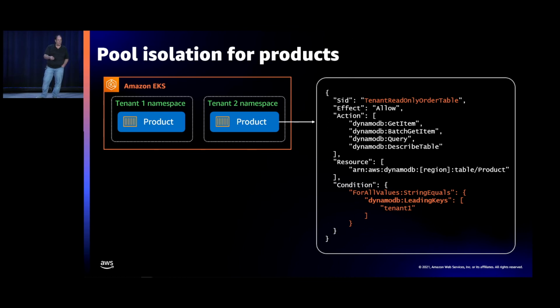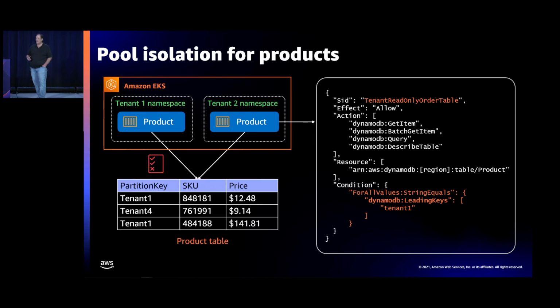It'll assume a role here, essentially, if you're familiar with IAM. And now those credentials will be used as I go to access that table. And because it's at the item level, it will ensure that I can only access resources that belong to that specific tenant. So very different than what we did at the service account level.